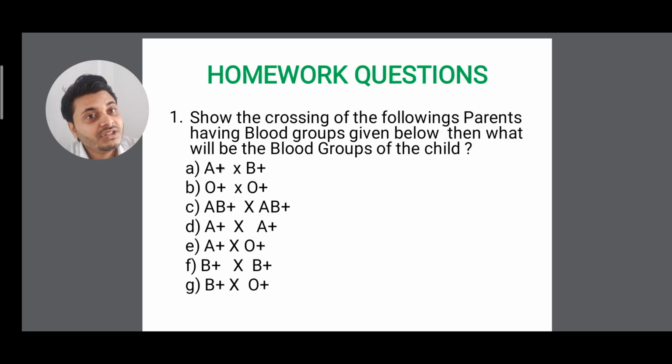See, you have to find all the cases. Like the first one, I've given: A crosses with B. So you have to find out all the possibilities. A blood group has two possibilities: one is IAIA and another is IAIO. For B blood group, we have two possibilities, IBIB and IBIO. So you have to find all the possibilities. Clear?